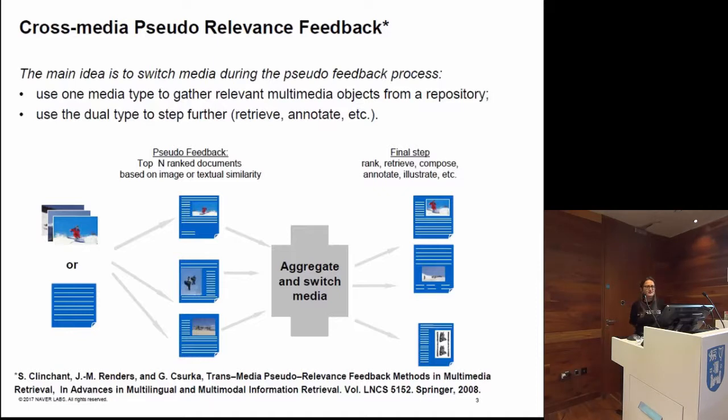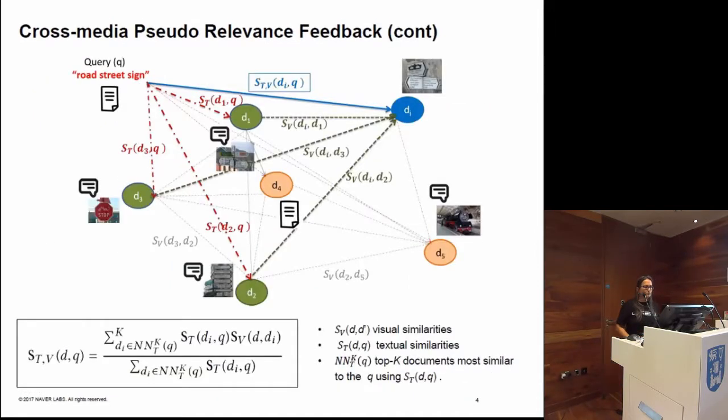It's very simple. It's just a pseudo-relevance feedback, but it's cross-modal. The idea is that starting from one of the modalities, in this case, for example, the textual query, we rank our documents in a first step by this modality, and when we do the pseudo-relevance feedback, we switch media. So if we have a textual query, then we are able to compare the textual query with the pure visual one through the rest of the data set. And this is just averaging the visual similarity between documents.